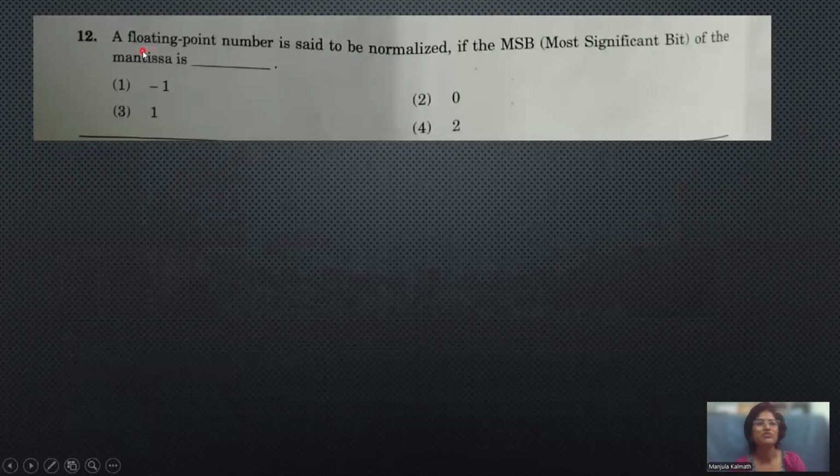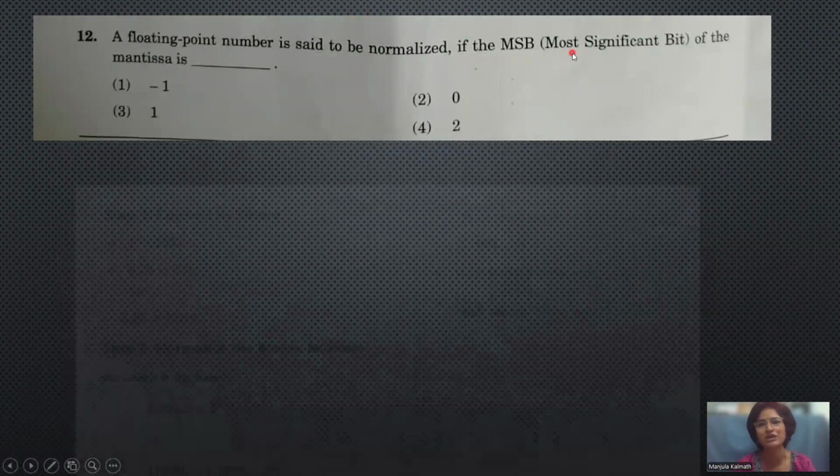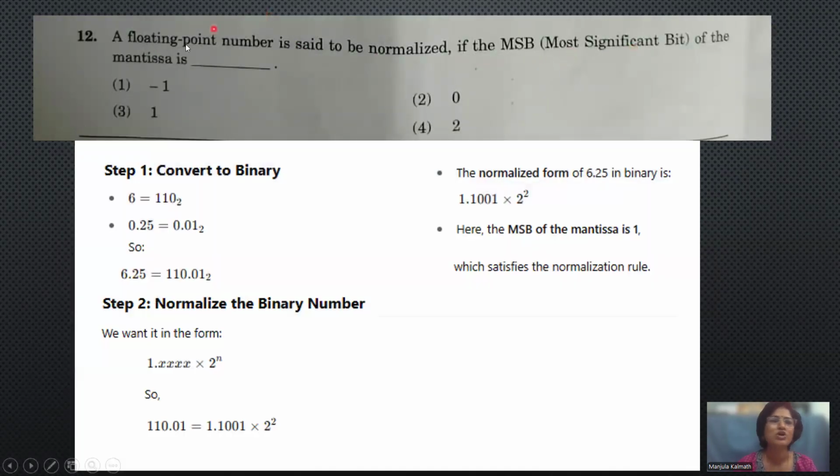The next one: a floating point number is said to be normalized if the MSB, that is the most significant bit of the mantissa, is 1. So first of all, we need an idea of what the exponent is, what the mantissa is, and what the base value is. Here we have the standard format; we need to take it in the normalized form. In this, this is the exponent, this is the base value, and this is the mantissa.